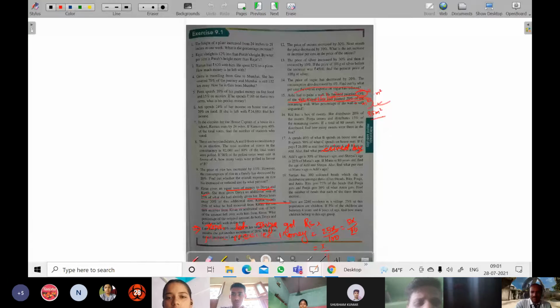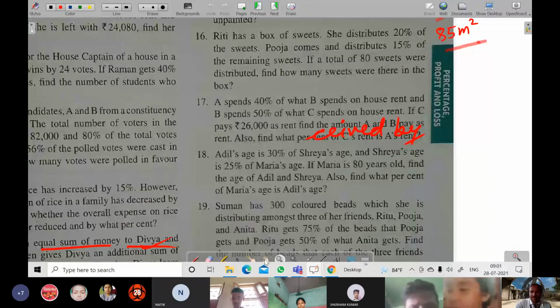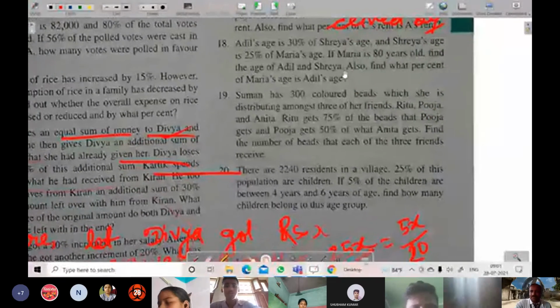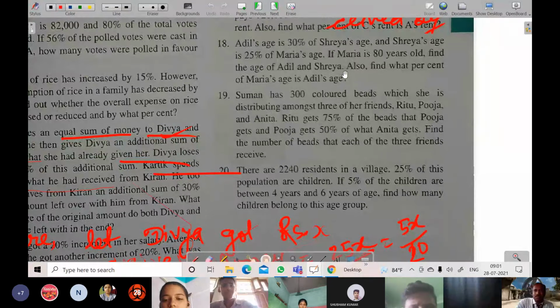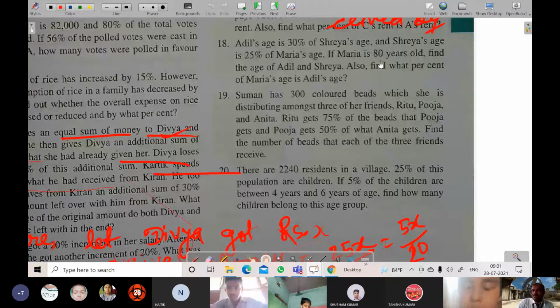Question number 18, exercise 9.1. It has been said Adil's age is 30% of Shreya's age, and Shreya's age is 25% of Maria's age. If Maria is 80 years old, find the age of Adil and Shreya. Also find what percent of Maria's age is Adil's age. So 80 years old is Maria, and 25% of Maria's age is Shreya's age. So Shreya's age is equal to 25% of 80 years old. Shreya's age will become 20.